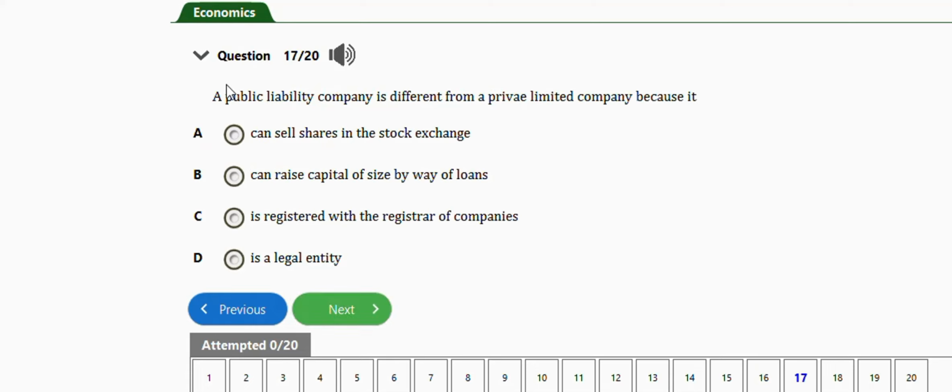It says a public liability company is different from a private limited company because it can sell shares in the stock market. Yeah, that's basically the answer. Can raise capital of size by way of loans? No. Is registered with the registrar of companies? No. Is a legal entity? No. So the right answer is option A, can sell shares in the stock exchange. Okay. The next question is this one.